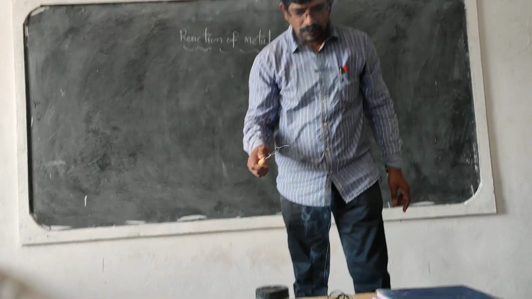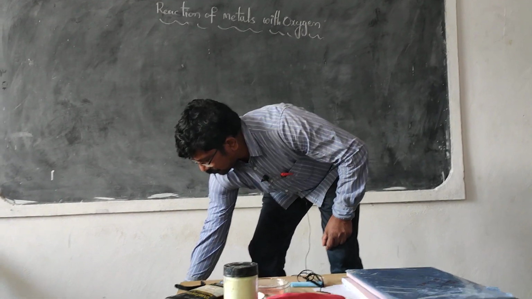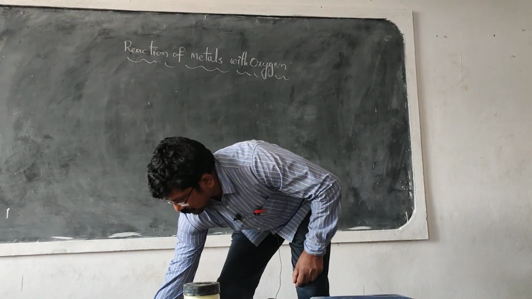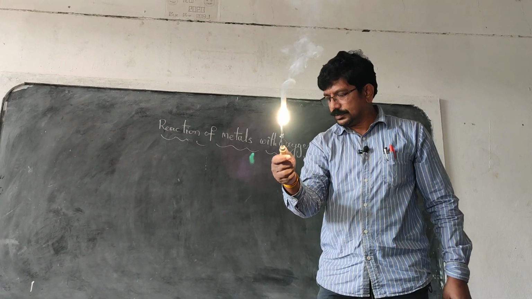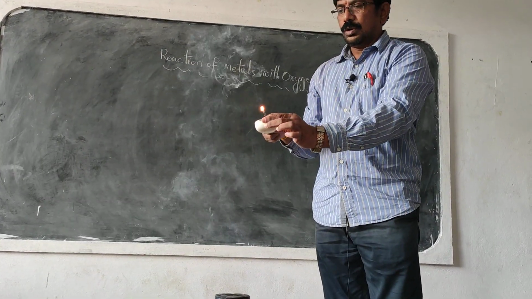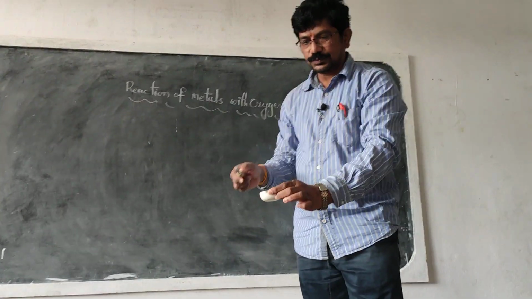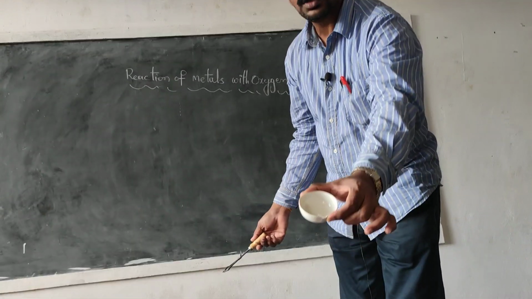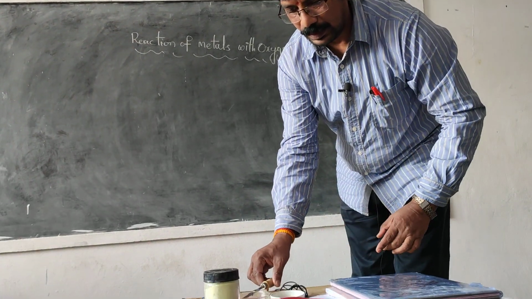Observe the change. Okay, once again. See this? It gives white ash. Okay, white ash is formed. I collected the white ash in the china dish. Observe this one. Okay, this is magnesium oxide. Magnesium oxide. Are you clear?